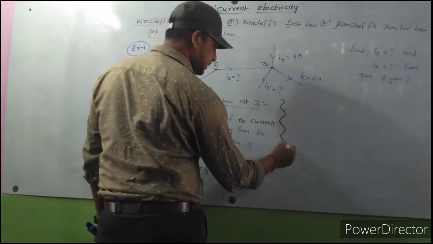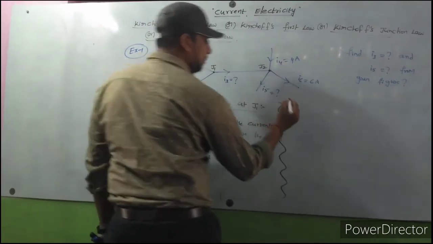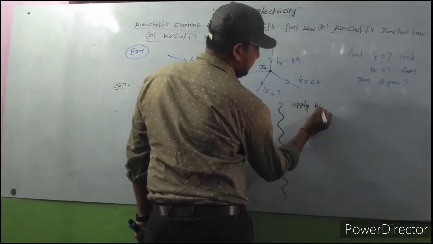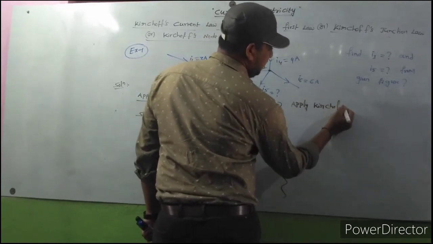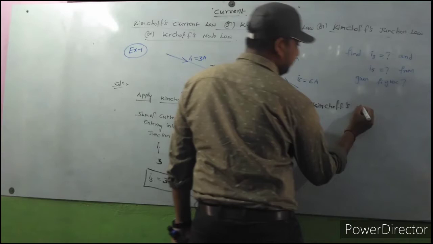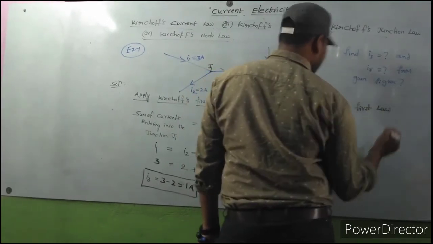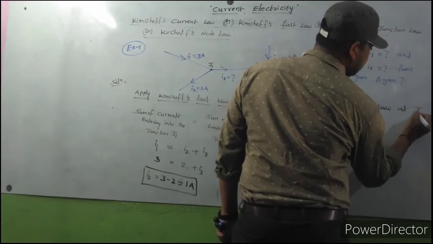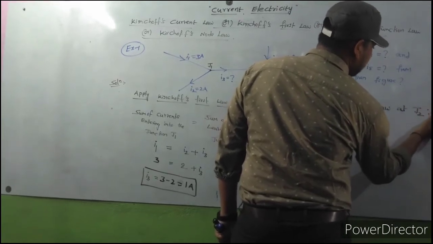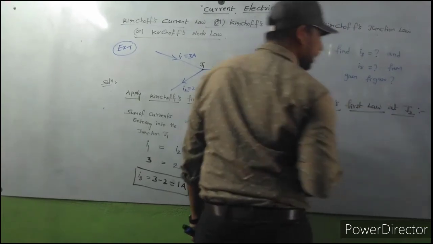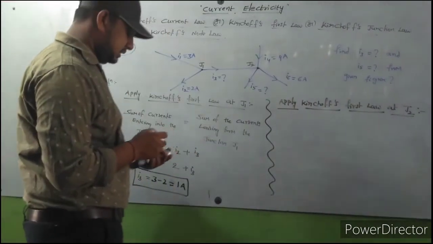Next, apply Kirchhoff's first law at junction J2.